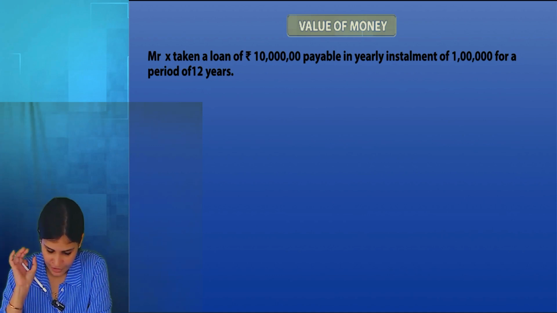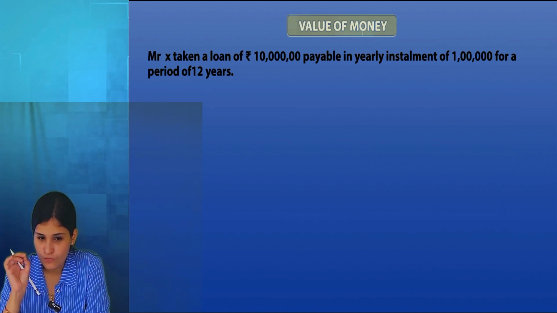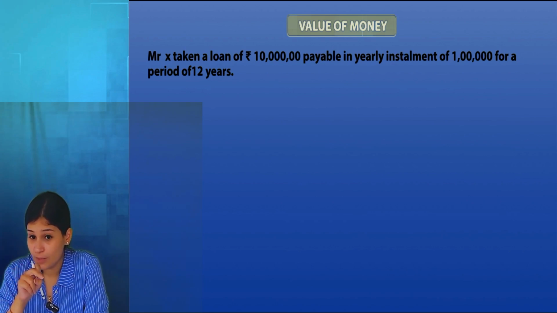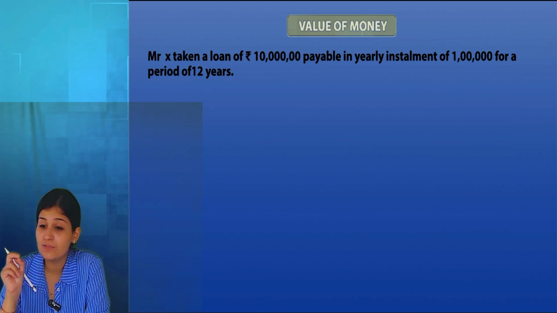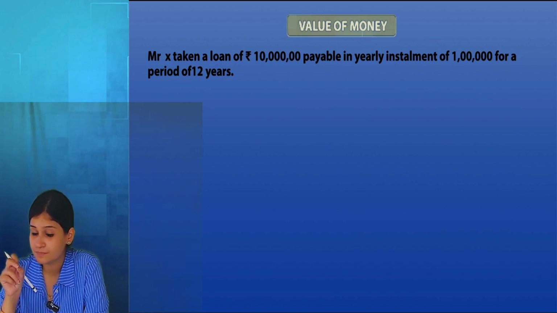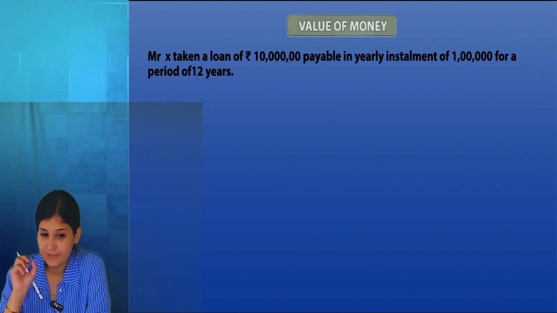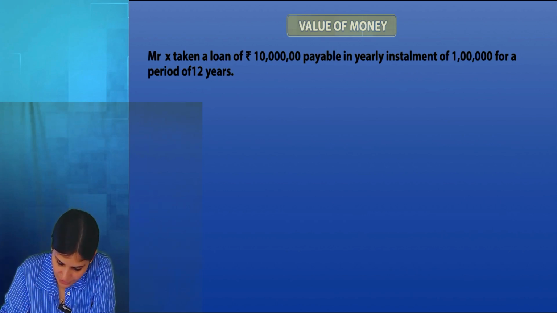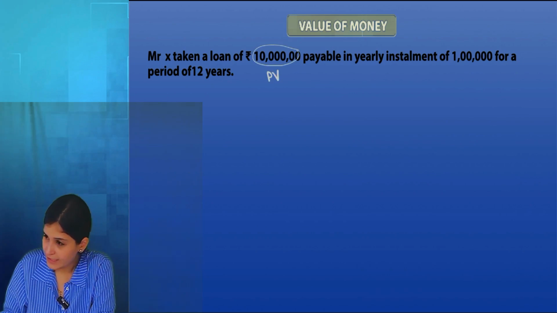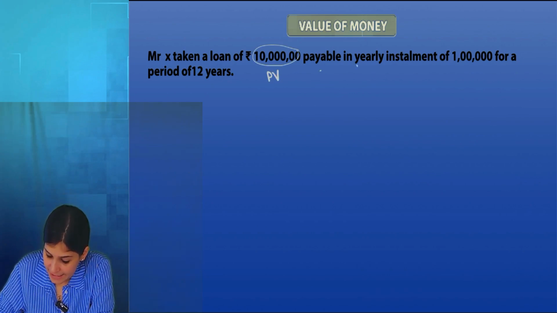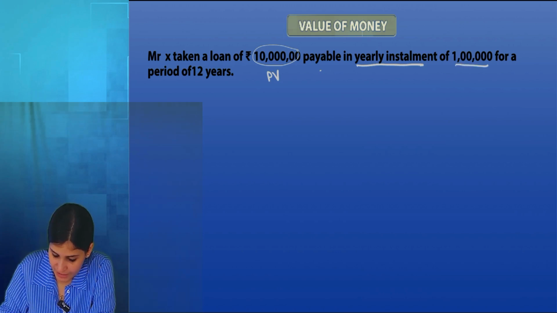Okay, first, Mr. X has taken a loan of rupees 10 lakh. It's loan amount. So as soon as we hear the word loan, loan is always present value. So this 10 lakh will become present value.